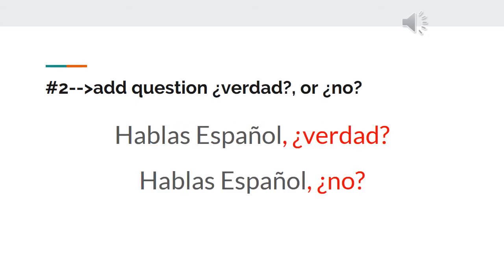The second way is to add to the question the words verdad or no. So you can say, tú hablas español, ¿verdad? Tú hablas español, ¿no? Whether you put the tú or not in the sentence, it's okay. It's your preference, because the verb ending tells us it's specifically for the tú form. So you don't have to put it in there.